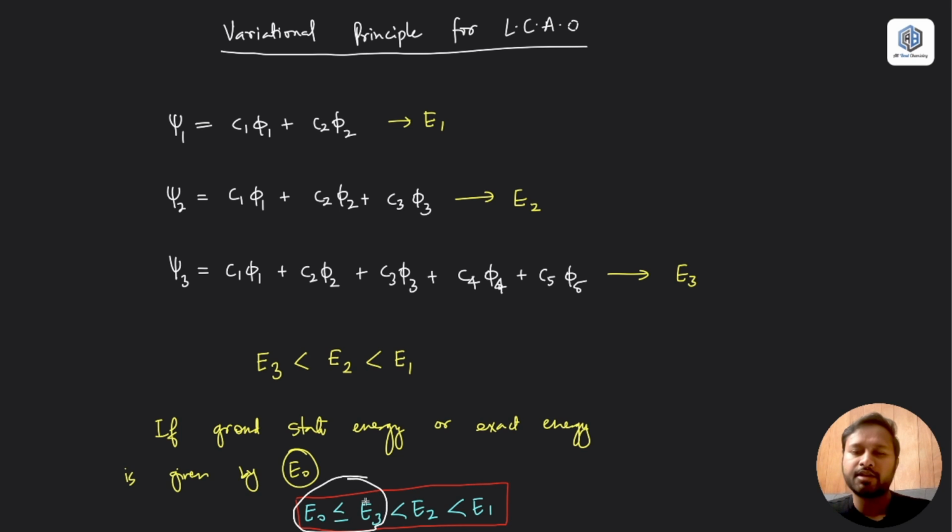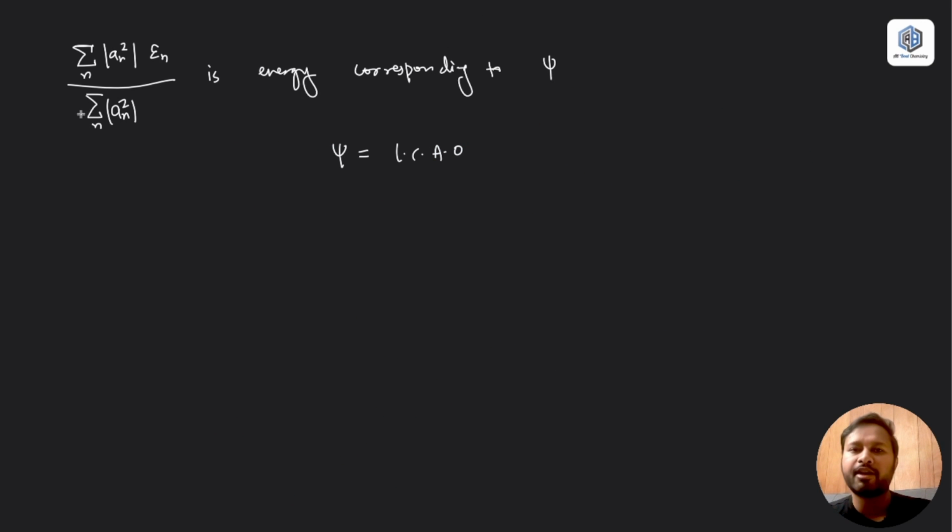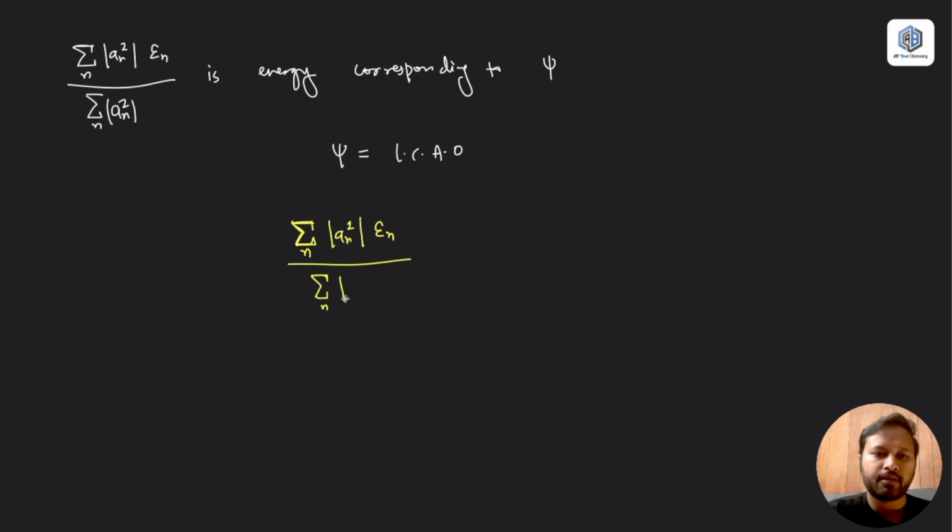So here epsilon is what you have calculated. This is the value of the energy corresponding to this. So that means this energy should be greater than or equal to the exact energy, which is epsilon naught. So what we have got finally is that sigma n an square epsilon n divided by sigma n an square should be greater than or equal to epsilon naught, okay.